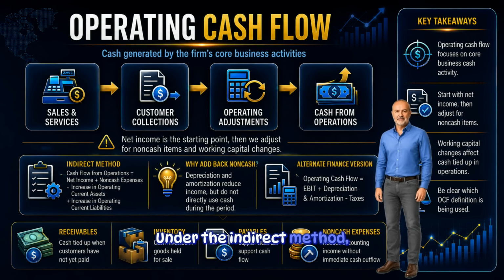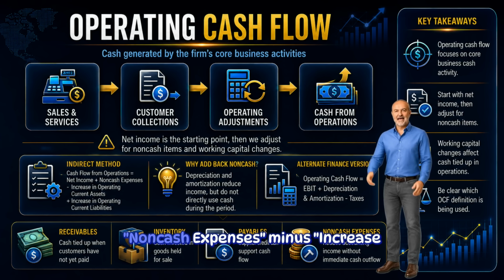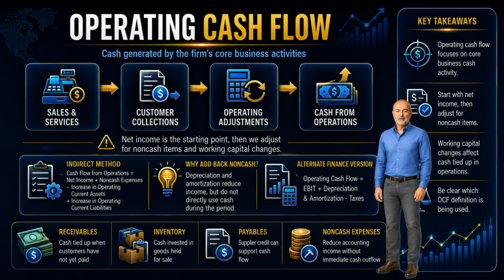Under the indirect method, we usually start with net income and then adjust for non-cash expenses and changes in operating working capital accounts. A simplified formula is cash flow from operations equals net income plus non-cash expenses minus increase in operating current assets plus increase in operating current liabilities.